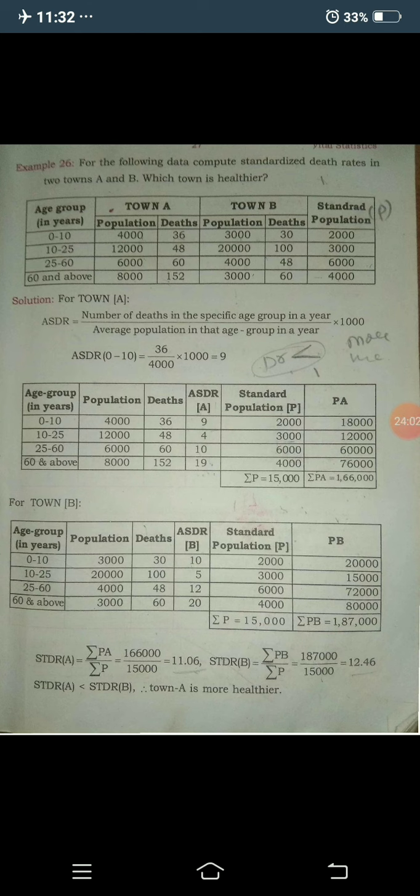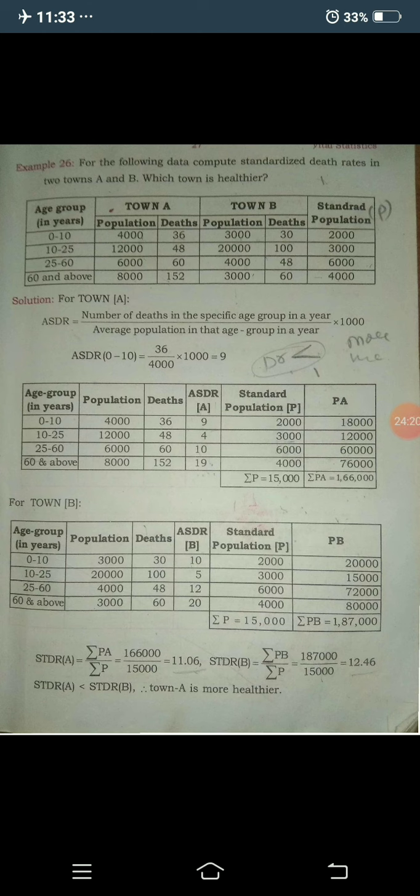Okay, by taking the summation of P and summation of PB, you can easily calculate the standardized death rate of town B.